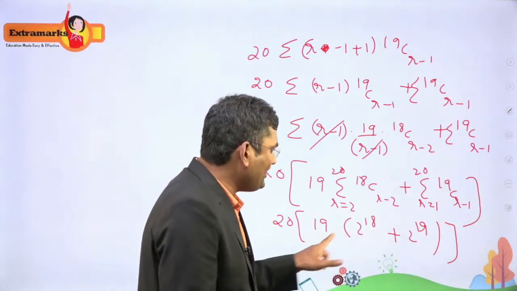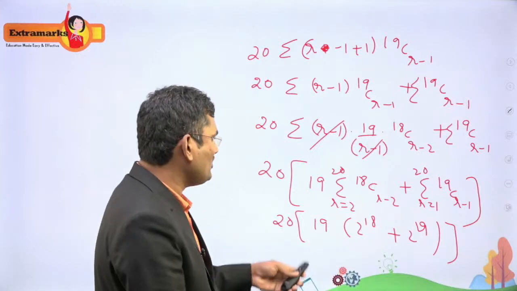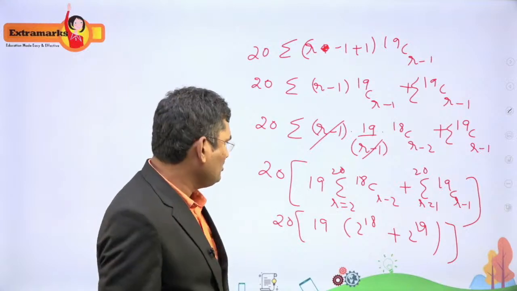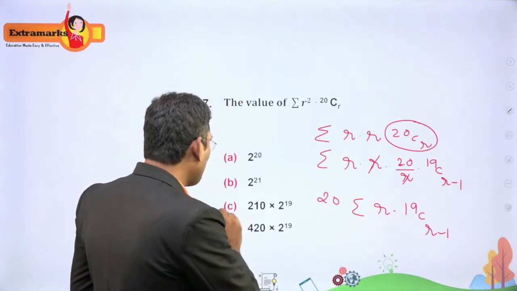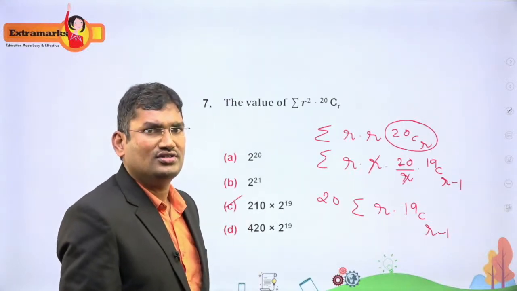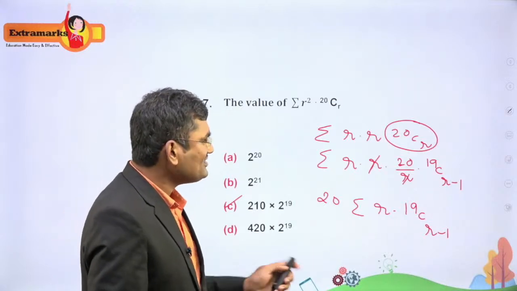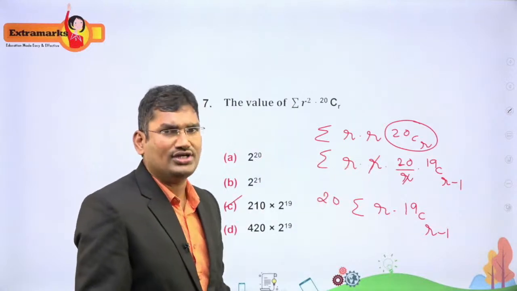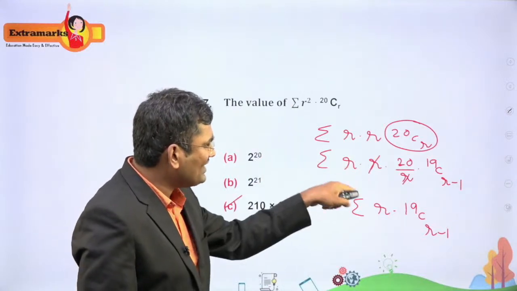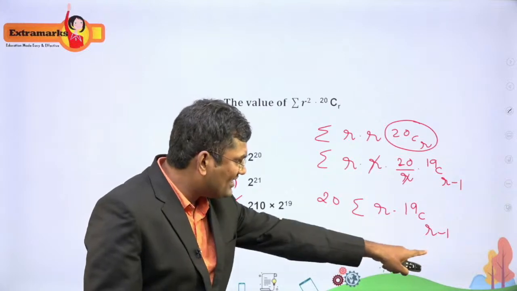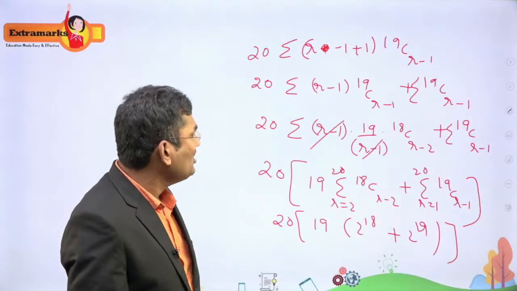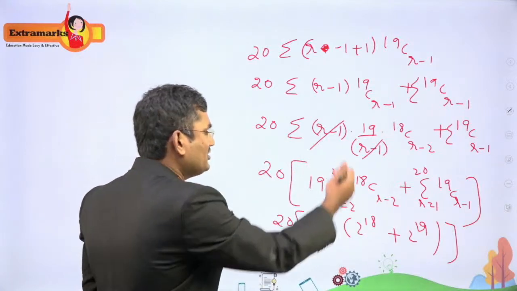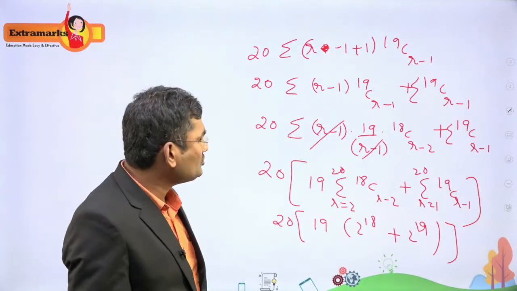And then you can see here 19 plus 1. Right, 19 plus 1 is 20. Understood? So we will get 210. 210 into 2 power 19 is the right answer for this question. Understood? It's a very simple question if you do it like this. You have to split this r square into r into r. After that cancel r and again we have to cancel r minus 1. To cancel r minus 1, I am adding minus 1 and plus 1. Again I am cancelling r minus 1. This is the easiest method to solve this problem.